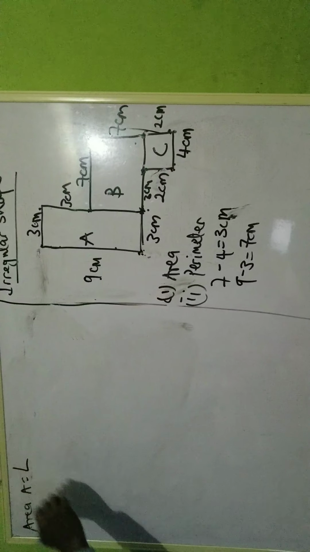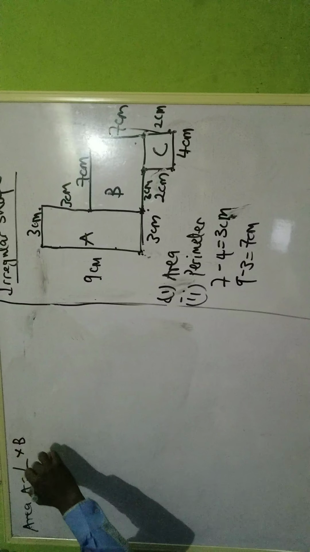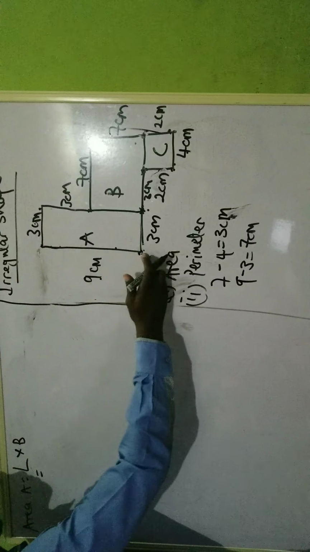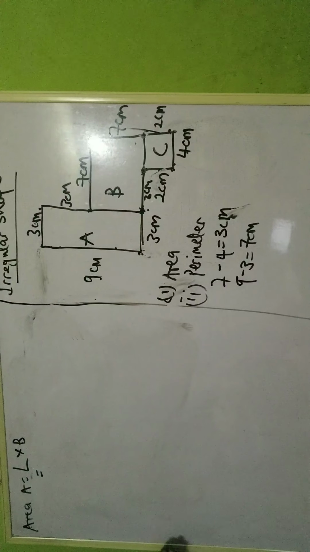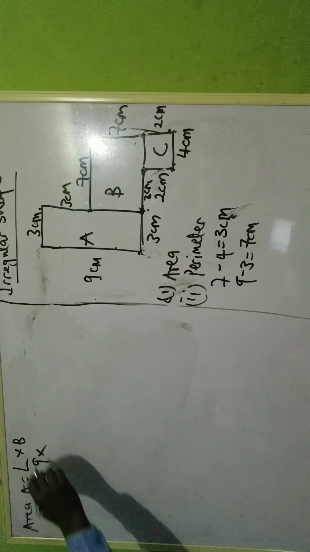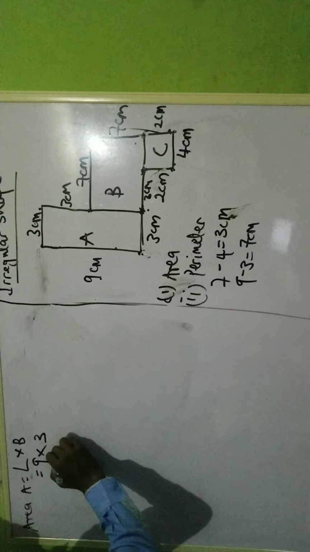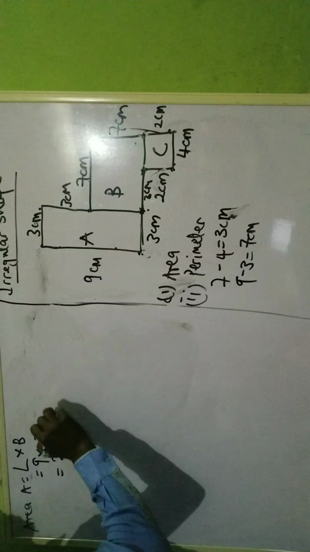The area of the rectangle is length times breadth. You know that. So it will be length times breadth, which is the length is the longest line in the rectangle. So we have 9 times the breadth is 3. So you have 9 times 3 is what? So it's 27 centimeters square.